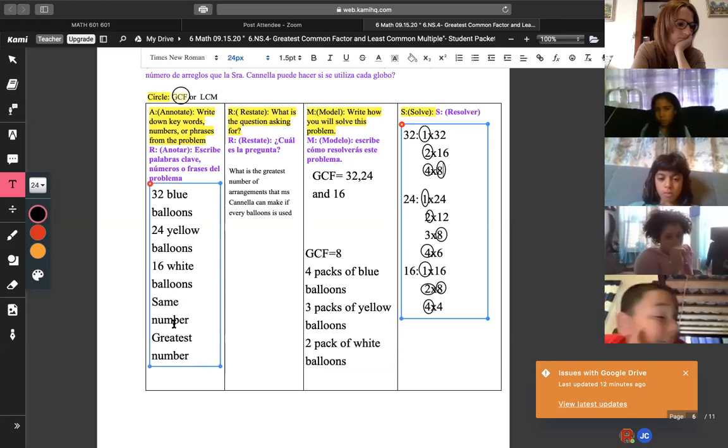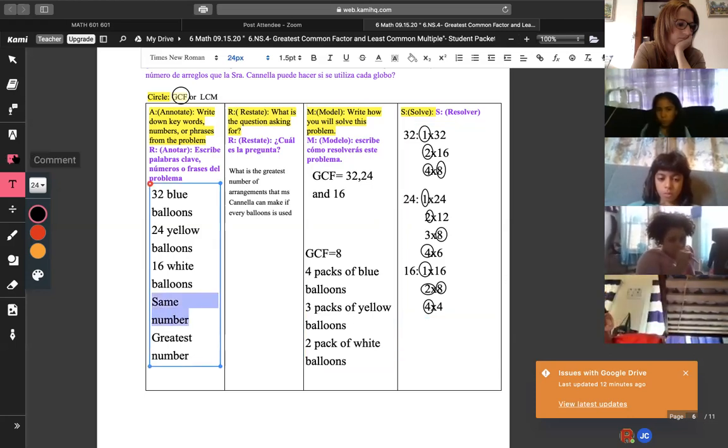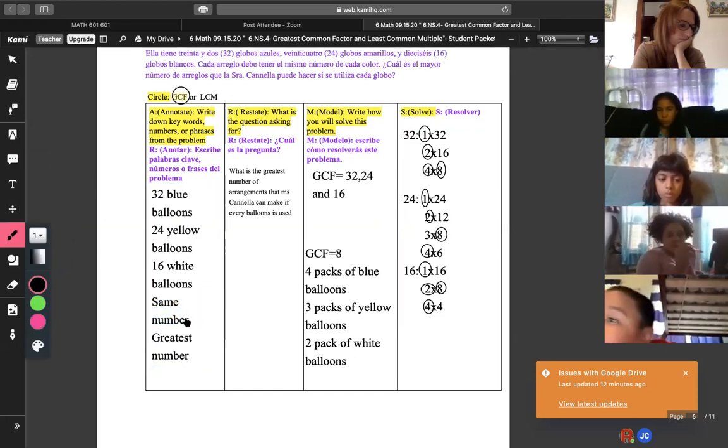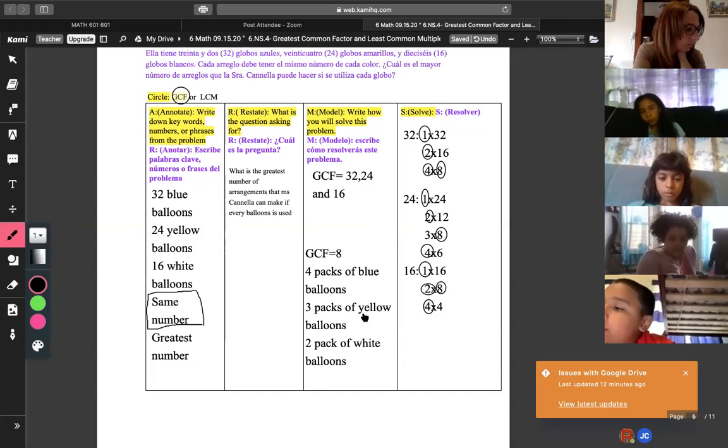How do I know that? Because it says in the first lane right here, it says same number. Do you see this? Where it says same number? Right here, it says it real nice. It says same number, meaning we have to have an equal distribution for the same number of packets. Does that make sense? Yeah.